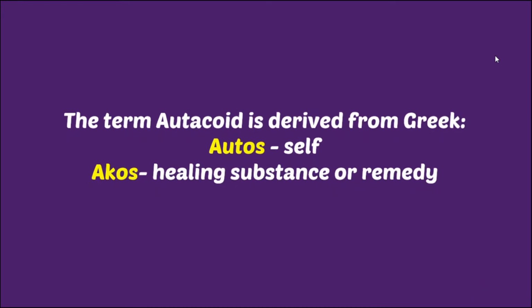So the term autocoid is derived from a Greek word autos and akos. Autos means self and akos means healing substance or remedy. So autocoid means self-healing substances which are produced by cell. Let's have an example of autocoid. So histamine. Right. So whenever there is a mosquito bite, ultimately there is release of histamine, and due to this histamine, ultimately there is a red spot, there is eruption, there is wheal-like structure present on our skin. Right.